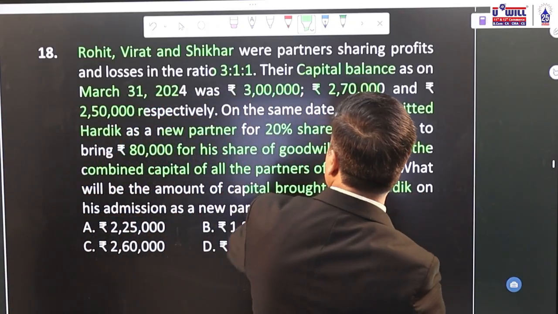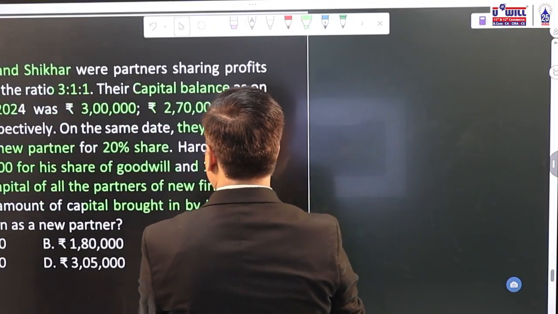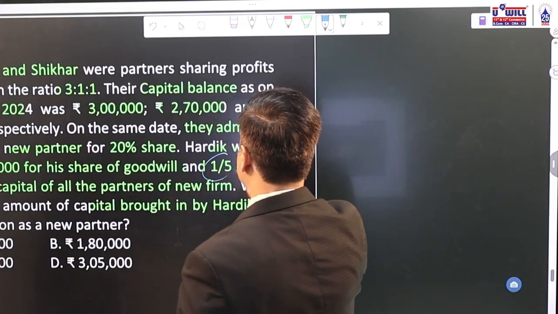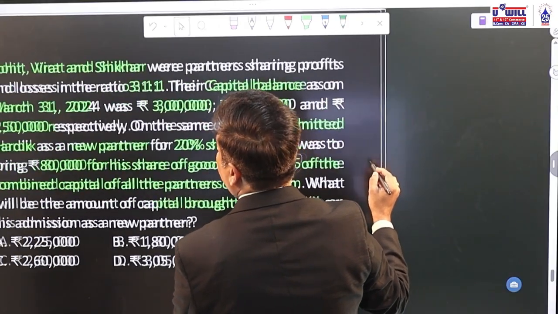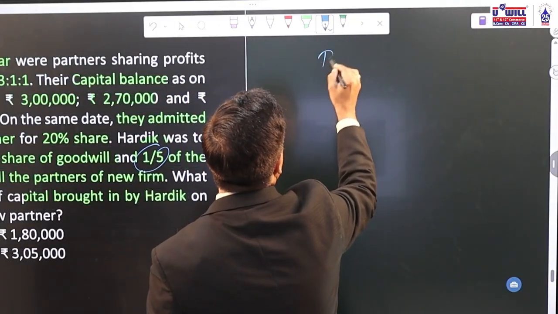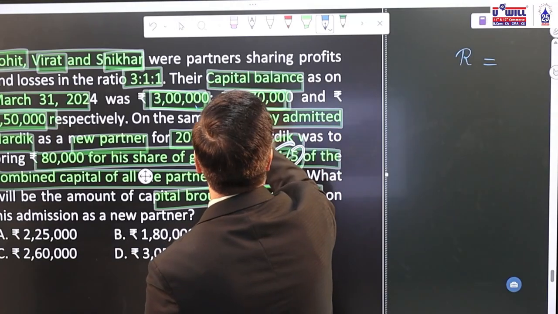This we have done earlier also. Combined capitals, 1/5 amount is what he is going to bring. So let's first find the combined capital of all the partners, Rohit, Virat and Shikhar. Rohit's capital at the end of the year is 3 lakhs.